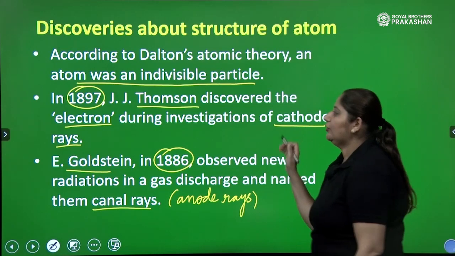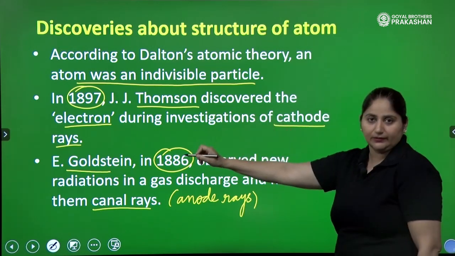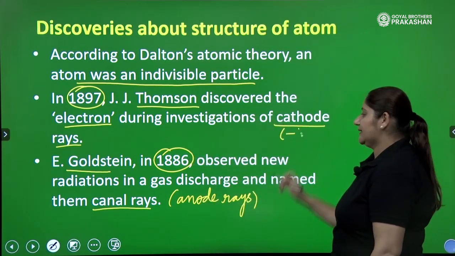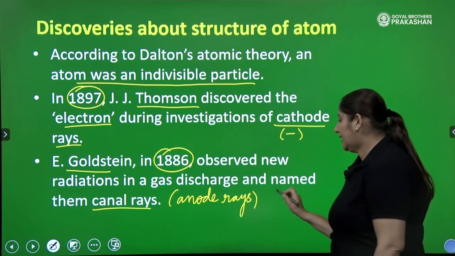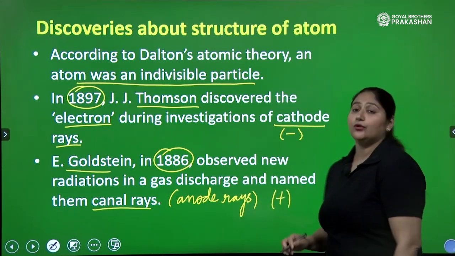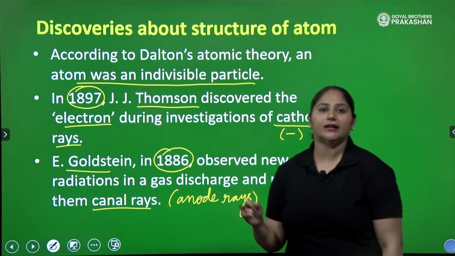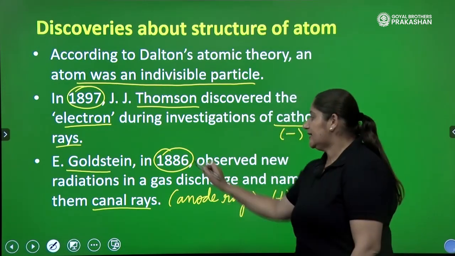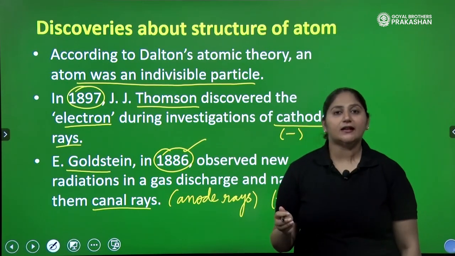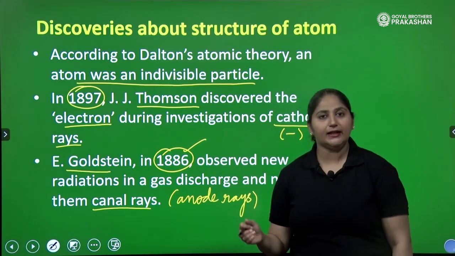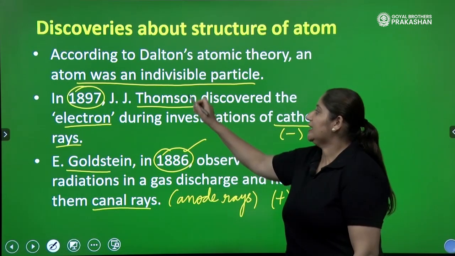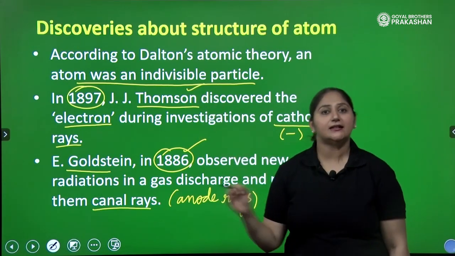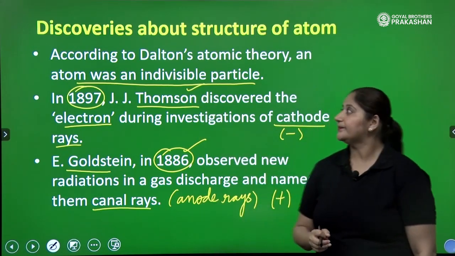So children, these cathode rays contain electrons, right? So they are negative rays, while canal rays are positive rays. So who discovered canal rays or anode rays? They were discovered by E. Goldstein. When? In 1886. And who discovered electrons or cathode rays? They were discovered by J.J. Thomson in 1897. Keep these in mind.